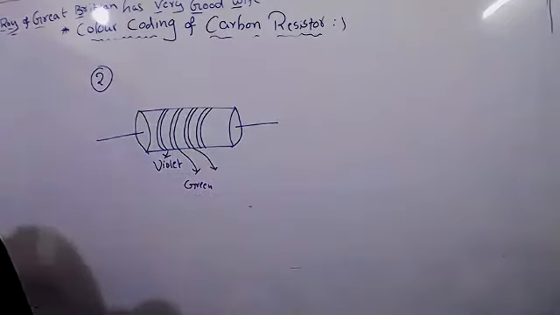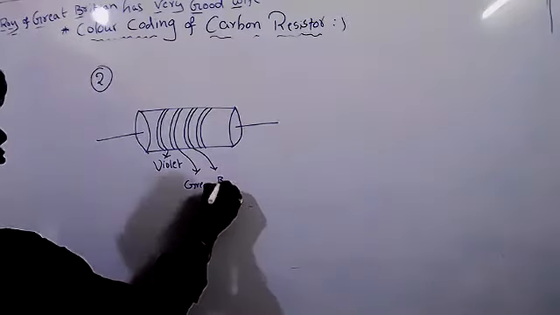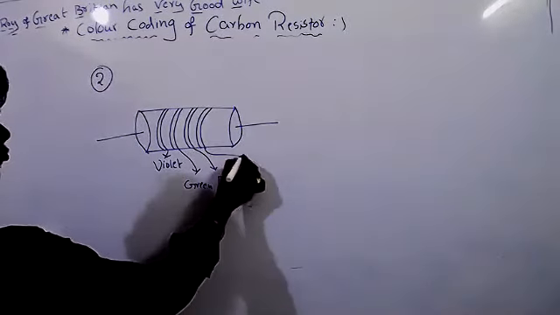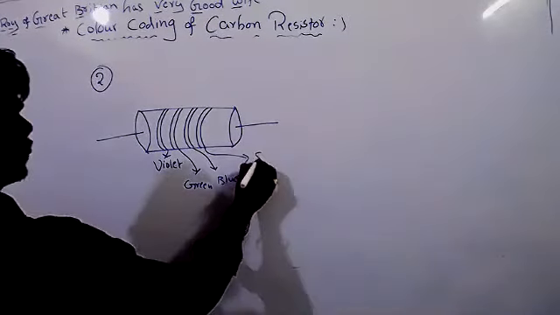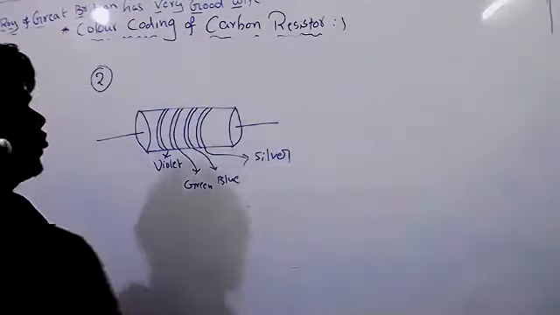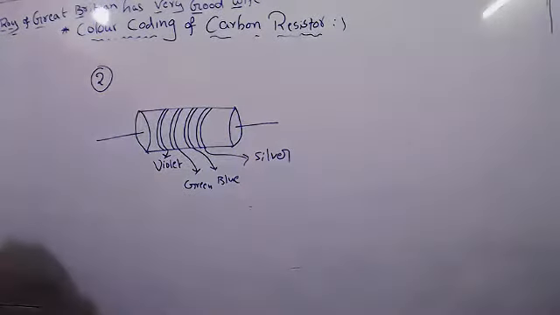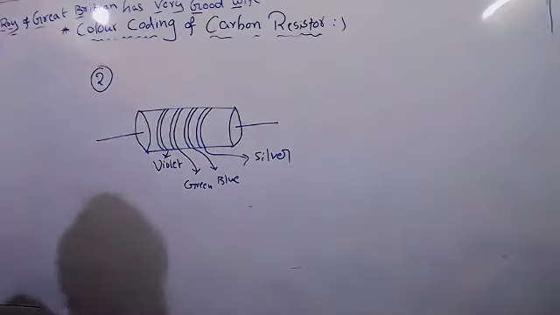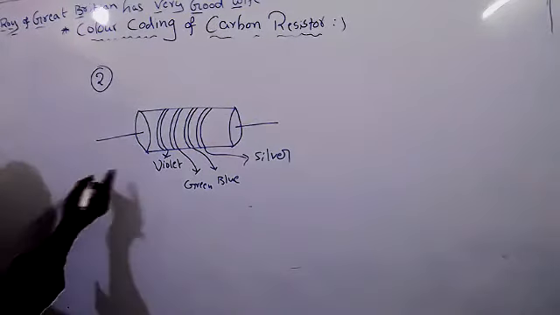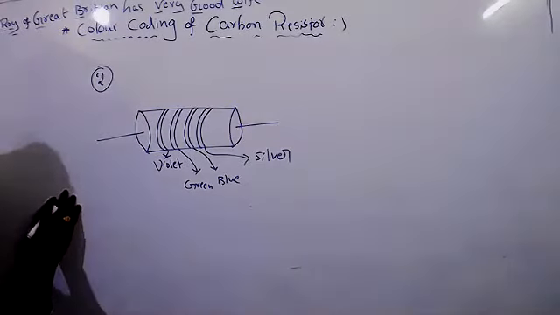Third one blue. Fourth one silver. Tell me the resistance of this resistor. When you are seeing the resistor, you are seeing those colors. If you know the colors, immediately you should be able to write the value of that resistance. Okay, tell me now, what is the value of this resistance?